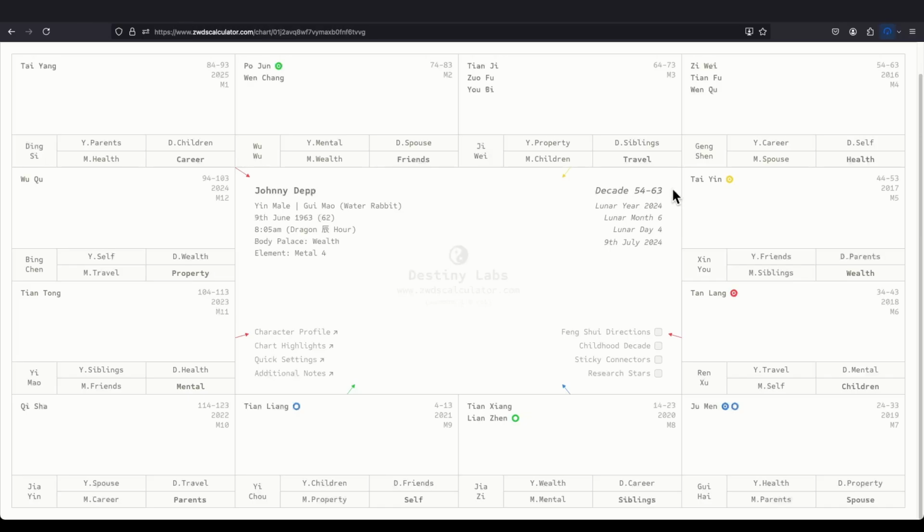So what if we want to see a previous decade or the next decade? We can simply click on the top right. You see 64 to 73, we can see his next decade by simply clicking here, and automatically the decade shifts to 64 and 73. There's another way to do this, that's by clicking on the decade period box, which is over here. All these boxes can be clicked. Let's say click here and then we are at the 74 to 83 years old decade.